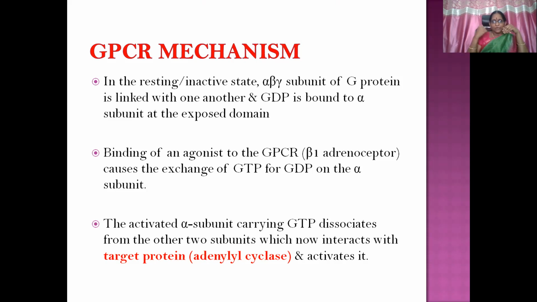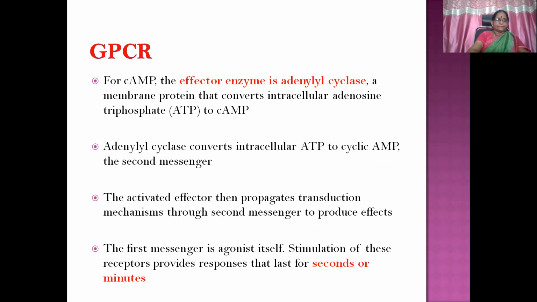So GDP will go away and GTP will come and combine with the alpha, beta, gamma subunits. The activated alpha subunit, now in activated form carrying GTP, dissociates from the other two subunits, which now interact with the target protein adenylyl cyclase and activate it. So now GTP is in union with alpha, beta, gamma. Alpha will stay back with GTP because it is going to initiate a cascade of events, and then beta gamma will dissociate from the GTP-alpha complex and stimulate the adenylyl cyclase, which is the target protein.